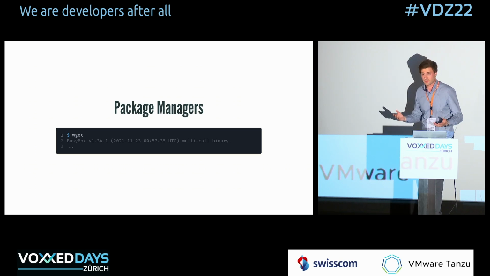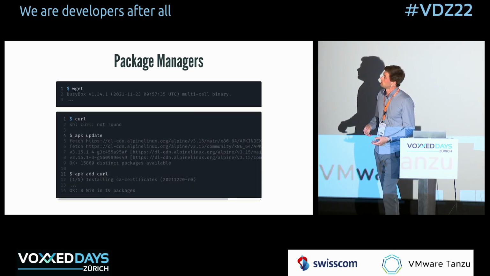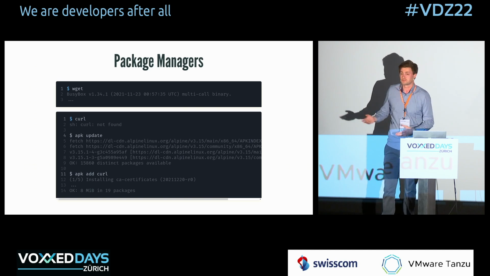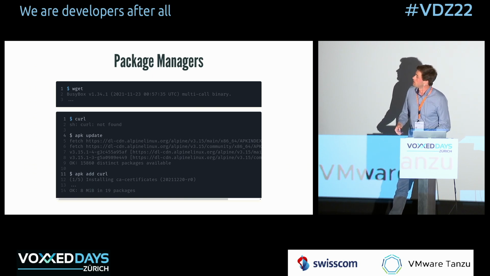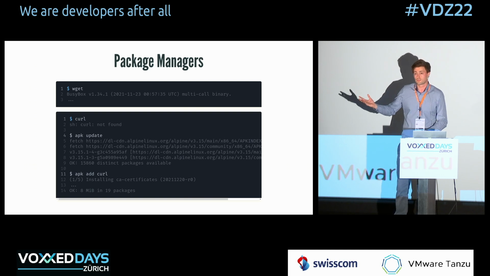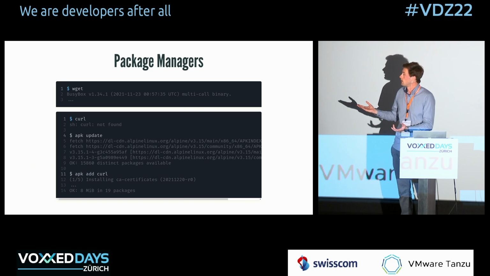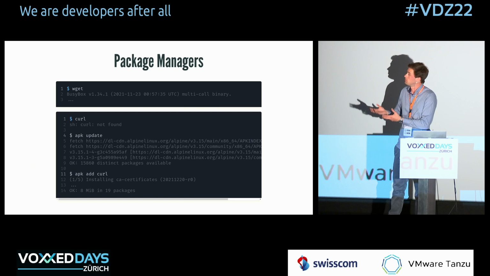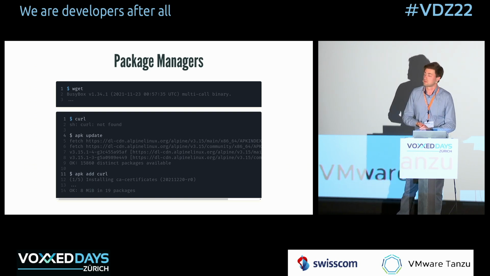Now, me personally, I don't like webget. I prefer curl. Don't know why. But so I checked, okay, is there curl? Well, curl wasn't there. And so I used the actual Alpine package manager to install it, right? So I updated the index with APK update, and then I used APK add curl and installed curl and all the dependencies. So there I can actually use a full package manager to install the tools I want. In this case curl. There's no reason for this to be there. It shouldn't be in there. But it is because people kept the image as is, and so I can install any software I want.